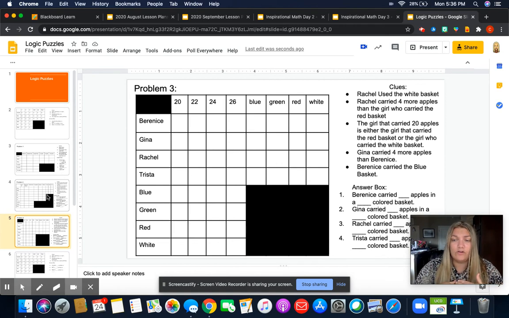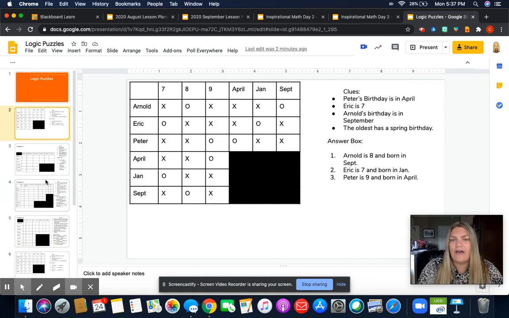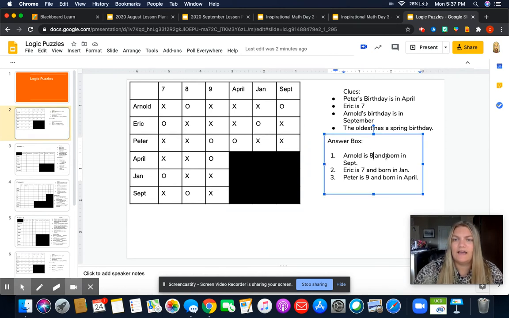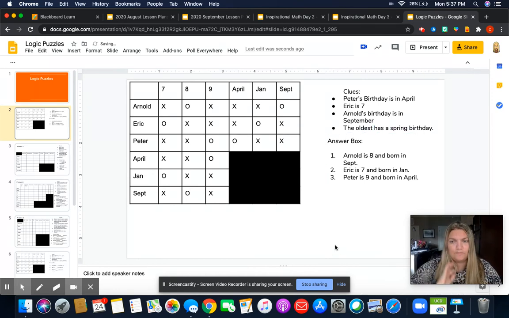Play it out. Run through your clues. Did you make the right choice? Did you not? As long as your answer box makes all the clues true, then you're correct. So if we go back up here to the top, if I had Arnold being, let's say I had him as 9, that does not work because the last clue wants the oldest to have a spring birthday. Arnold had a fall birthday, so he could not have been 9. He had to be 8.